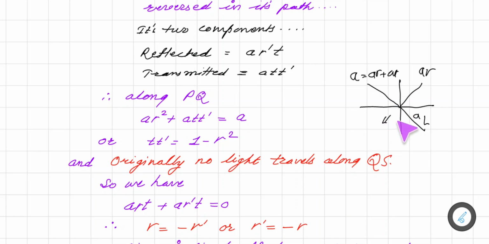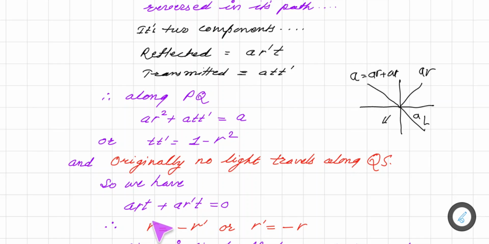Now this comes into picture, so actually this amplitude was 0, so it should be 0. So therefore ART, reflected and transmitted component, should be equal to 0, and from this we can say that R must be equal to minus R dash in order to get this 0, or R dash must be equal to minus R. So that is to be noted.